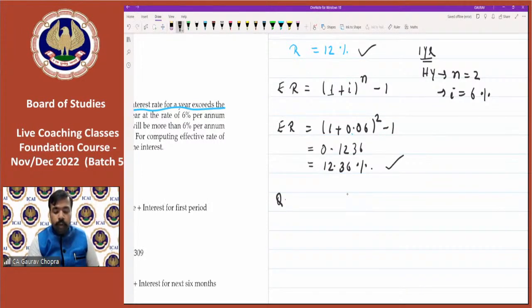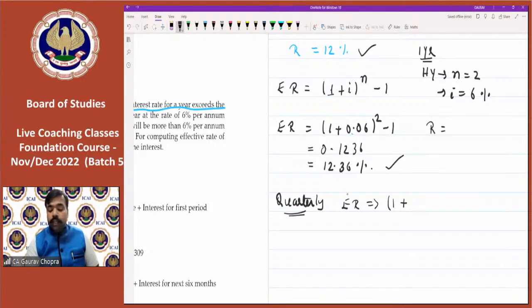Now let us try for quarterly. If we are having quarterly compounding, then effective rate will be 1 plus. So for quarterly, the rate will be 12 divided by 4, that is 3%. So 1 plus 0.03. In place of time, we will write 4 because 4 times compounding in 1 year. So power will be 4.